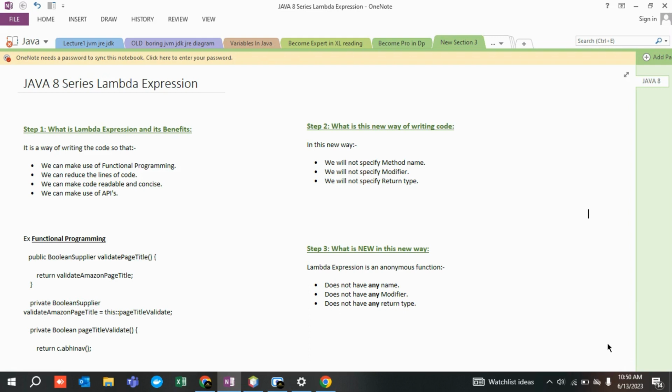People will ask all these kinds of things, and they will make you confused. There is a hell of a lot of things, and the young guys are totally confused about where to start. If you search on the internet, some people will start telling you from supplier, some will start with stream, some with Lambda. So there are n number of things. It depends upon your will. It's a free choice. You can learn from anywhere. The main thing is that you should learn, and with the help of that learning, you should showcase your skills wherever it is required, whether you want to earn money, have a very good job, or teach someone. It depends upon your requirement. But the thing is that you should start learning, right?